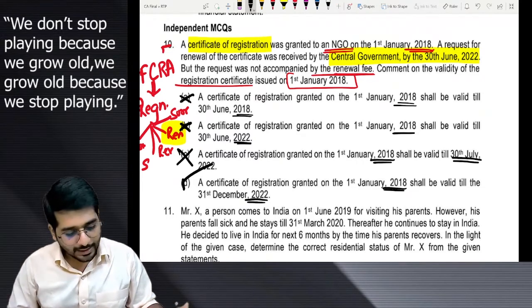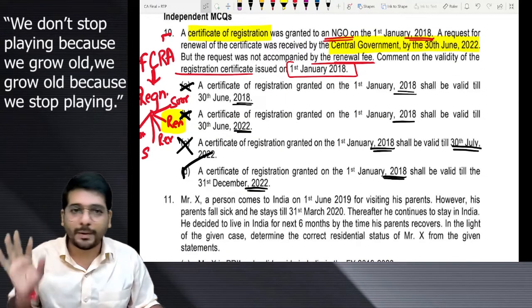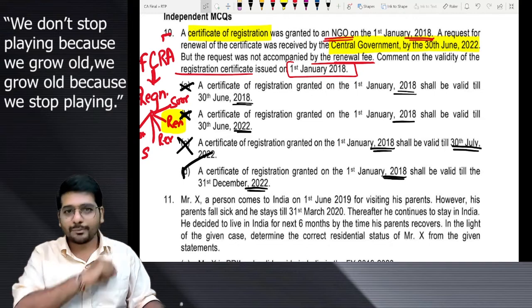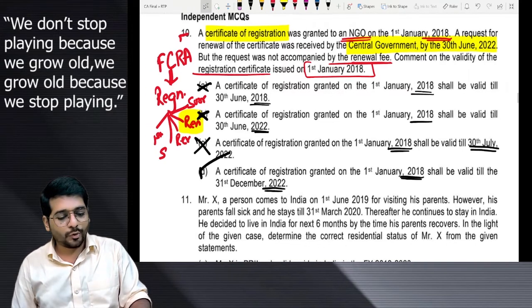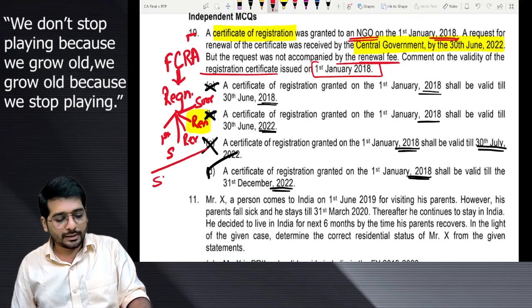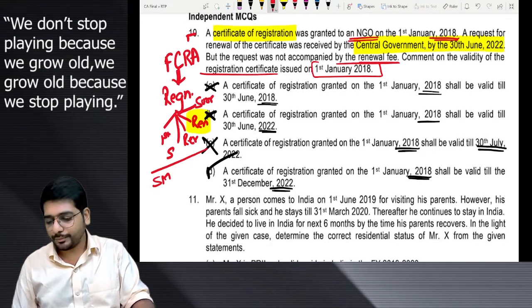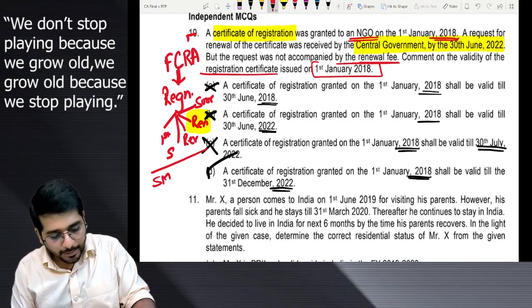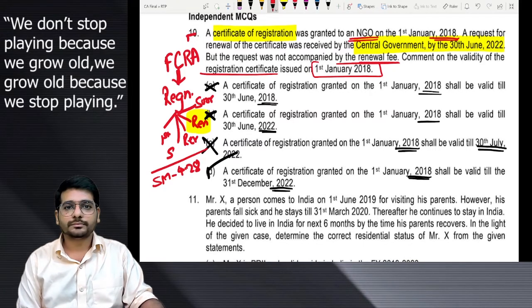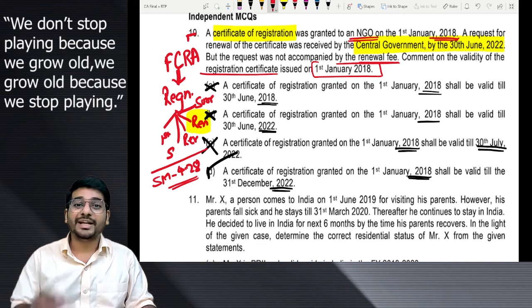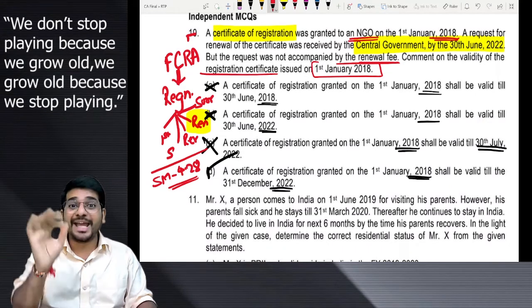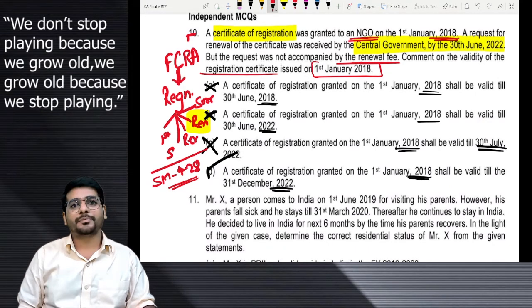Clear, understood? Yes. Given you the reference also, opened from the book also, and one more thing I will tell you. Yes, if you want to check it out, you can open study material of institute. Okay, and go to page 4.28. Same question is given in the study material. Ditto, same question. Date also will be same. Everything will be same. Understood?